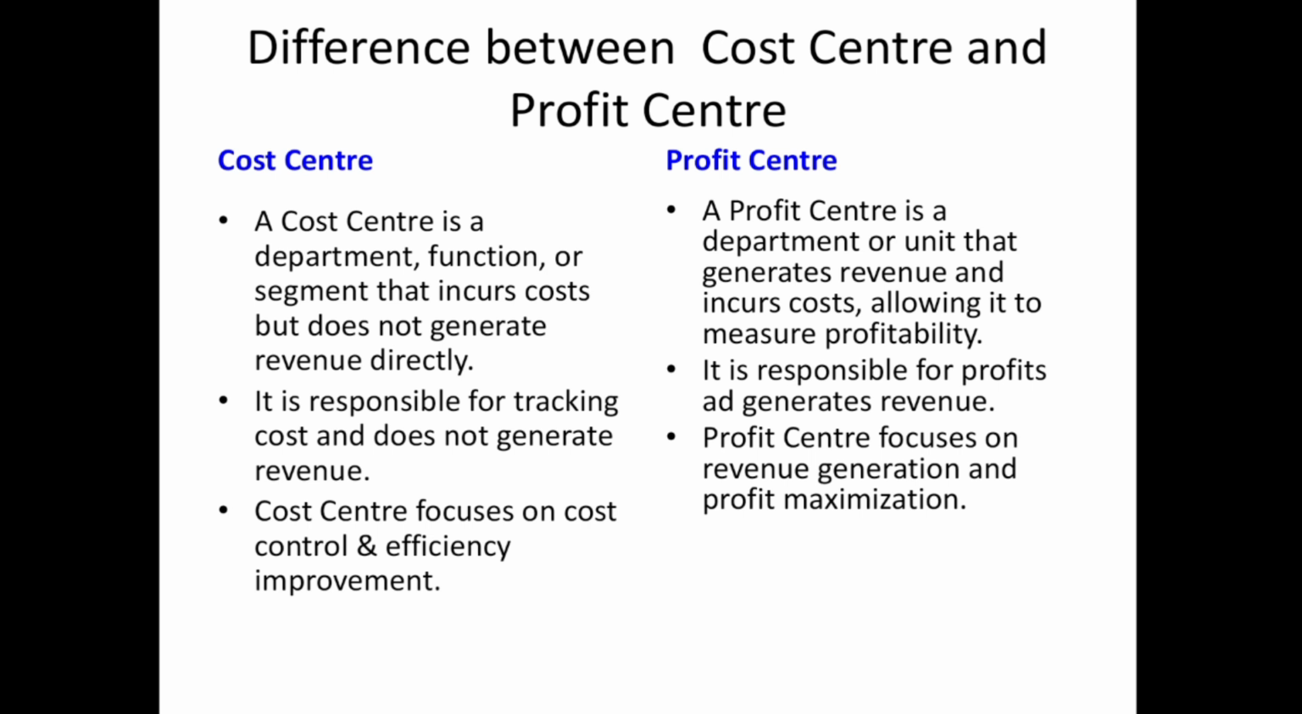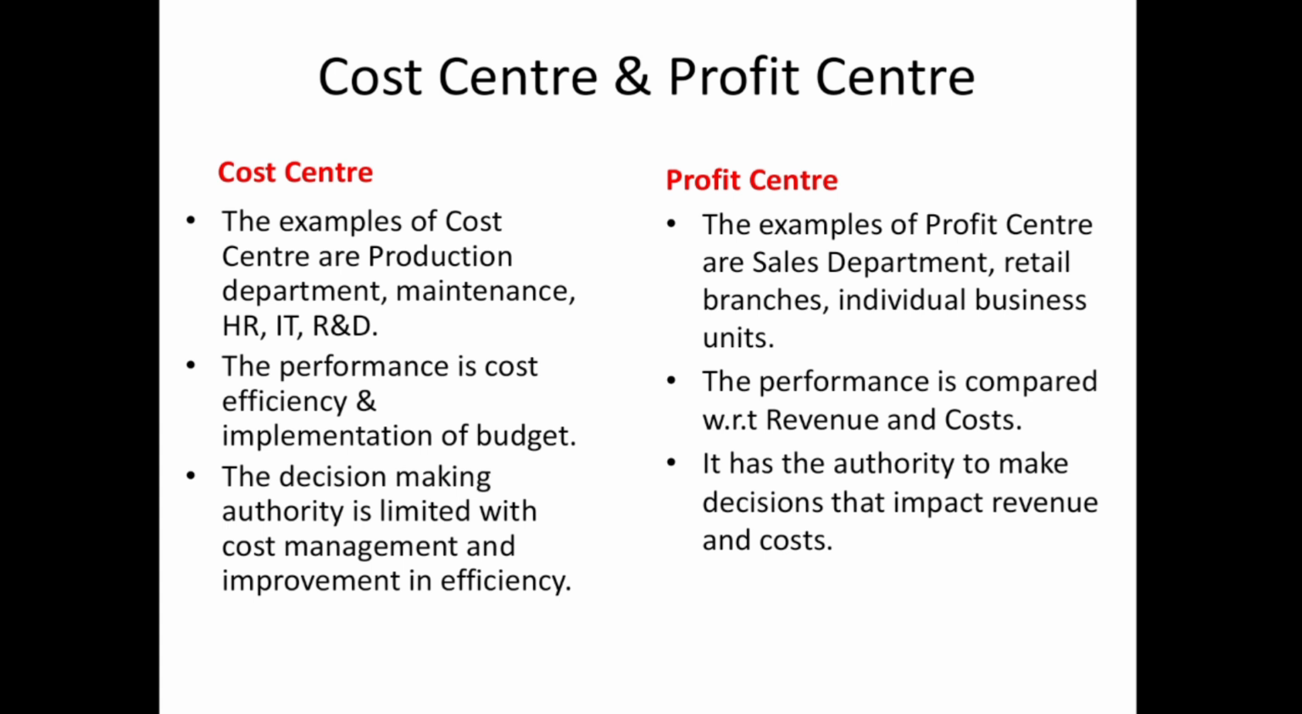whereas the cost center focuses on cost control and efficiency improvement, because cost centers are responsible for decreasing the cost while maintaining the quality of the output, that is, efficiency. Examples of cost centers are the production department, maintenance, human resources, IT, and development. Examples of profit centers are the sales department, retail branches, and individual business units, which are treated as profit centers.